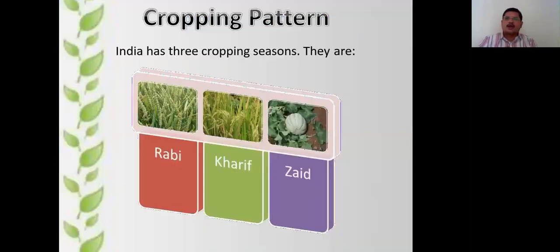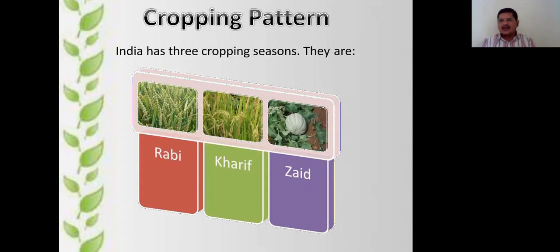Now, what are the cropping patterns in India? India has three cropping seasons. They are Rabi, Kharif and Zaid. All our cropping patterns depend on our monsoon. Mainly India is depending on the monsoon. So we have a very unifying bond with our monsoon.